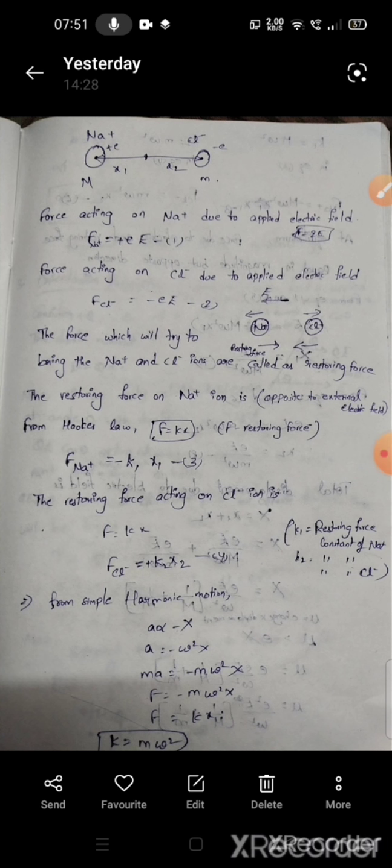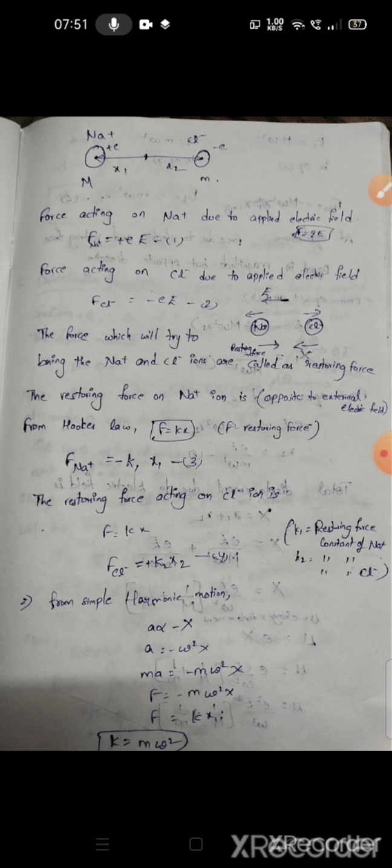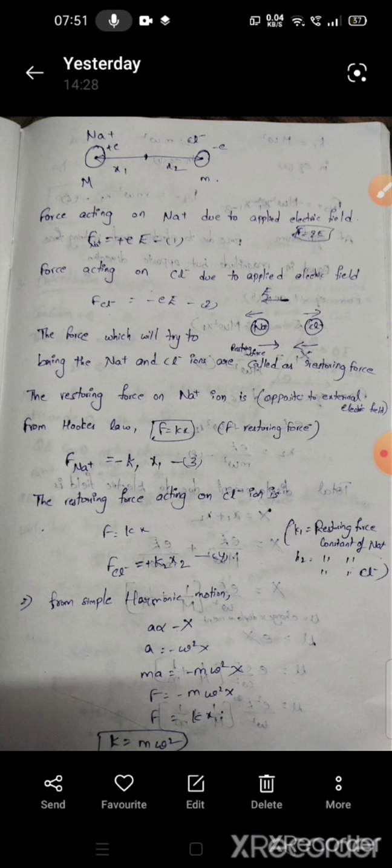From Hooke's law, F equal to Kx. Here F is the restoring force and K is the restoring force constant. On Na plus, the restoring force is opposite to the direction of the electric field, so F equal to minus K1 x1, equation 3. On Cl minus, the direction is the same as the electric field, so plus K2 x2.